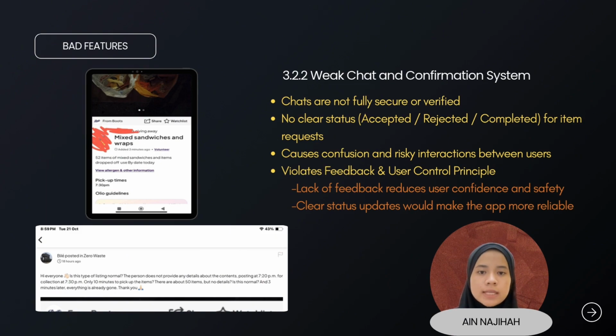This issue goes against the HCI principle of feedback and user control, because users don't receive enough feedback or confirmation during their interactions. Adding clear status updates and secure verification checks would make the app more reliable and help users feel safer.